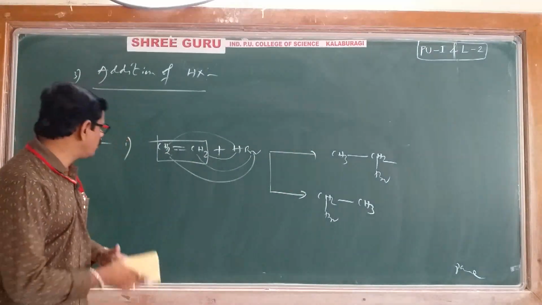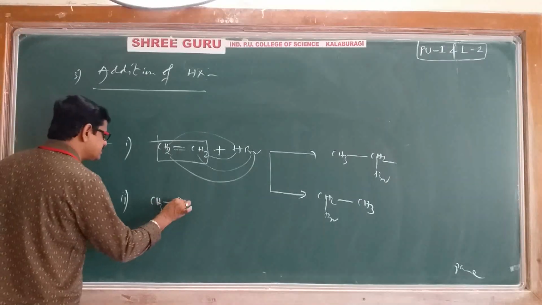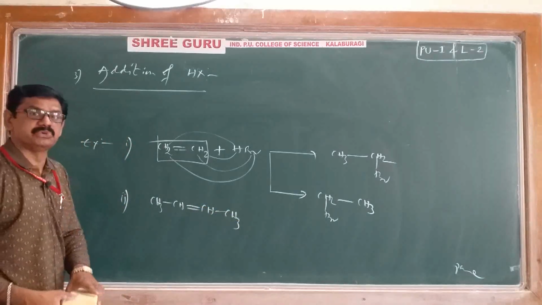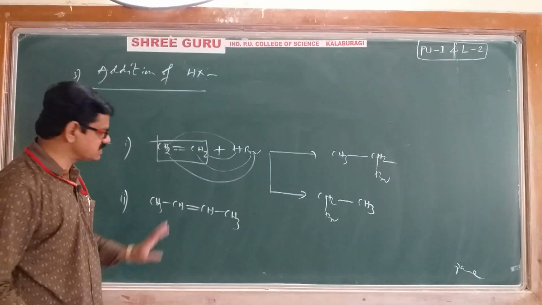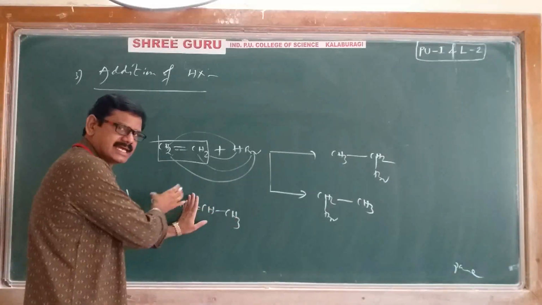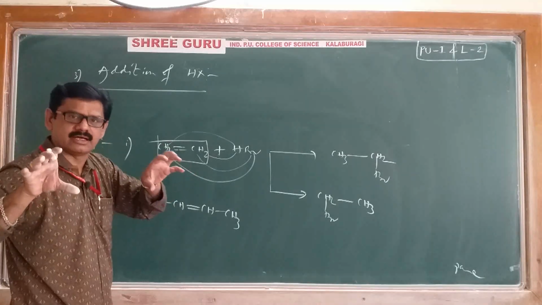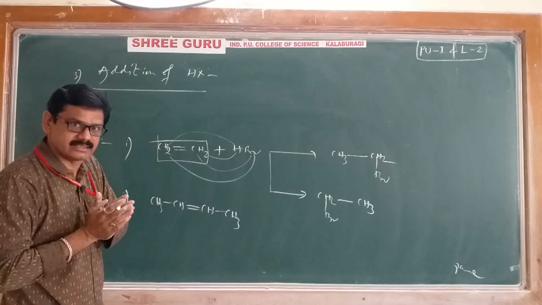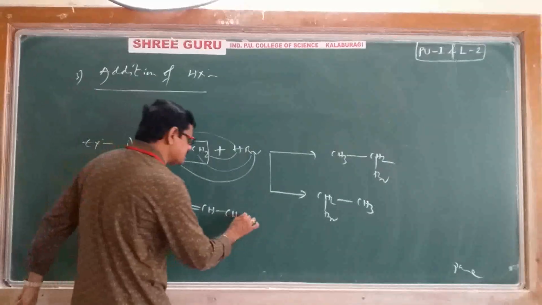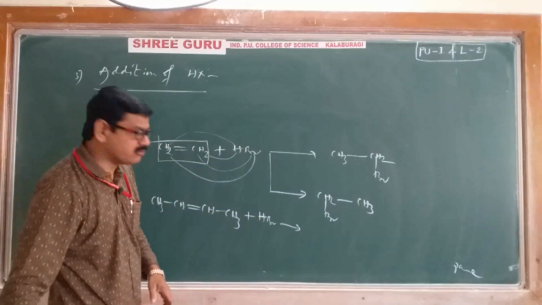Then one more example of a symmetrical alkene: CH3, CH double bond, CH3. Its name is butene. It is also symmetrical, because across the double bond, this side and that side have the same amount of carbons and hydrogens. That's why it is a truly symmetrical alkene. And this symmetrical alkene is also added with hydrogen bromide. Let's see what happens.